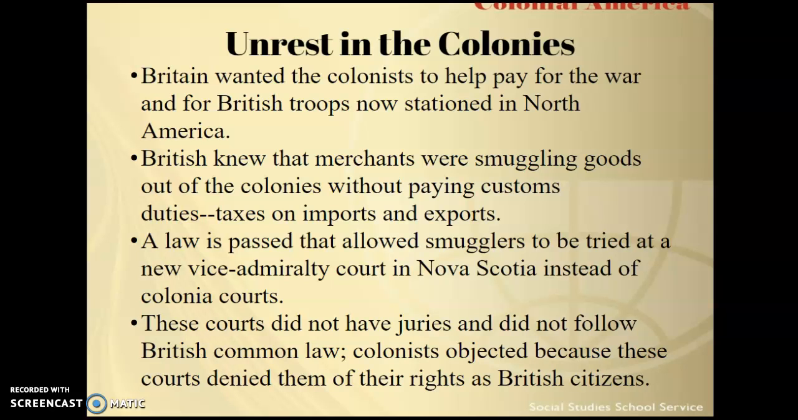And another thing about these courts is they didn't have juries. They did not follow British common law. And again, the colonists objected because these courts denied them of their rights as British citizens. And again, with this unit, we're looking at the road to the revolution. Eventually, things are going to boil over between the British and their colonial subjects in North America.